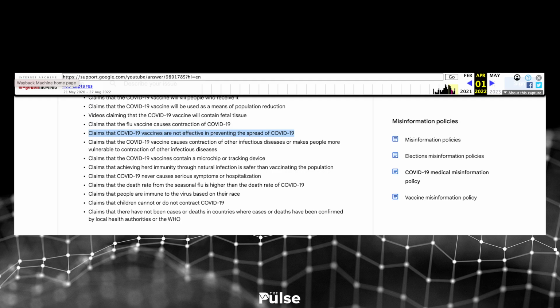So another big thing that was removed here was claims that COVID-19 vaccines are not effective in preventing the spread of COVID-19. So rewind here, there was a lot of data that came out of Israel at the time. There was some data coming out of a few other countries, like the UK, for example, which had great data that was being collected properly, that was really being analyzed properly, high quality data, you might say.